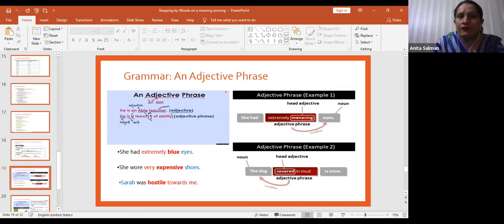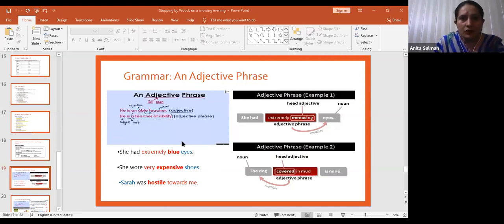So instead of able teacher, I have written a teacher of ability. So a teacher of ability is an adjective phrase, which gives more information about the teacher, right? Hope it is clear. If it is clear, then give me a thumbs up, then I'll carry on. Okay, good. It is clear.